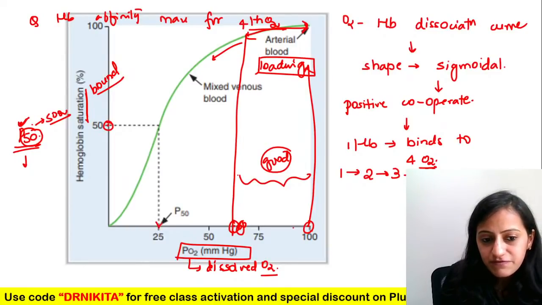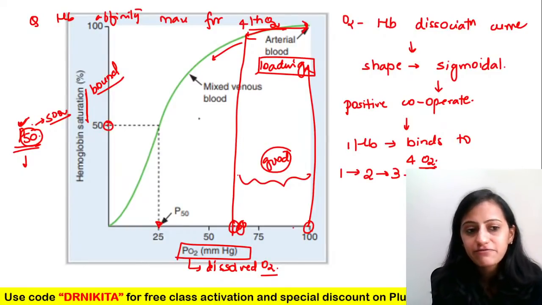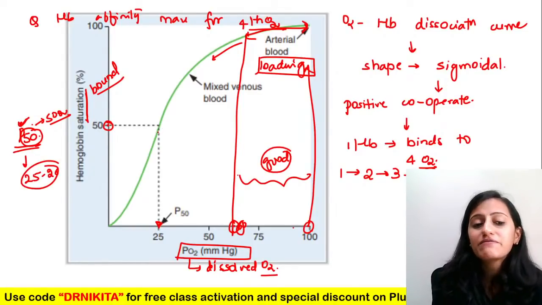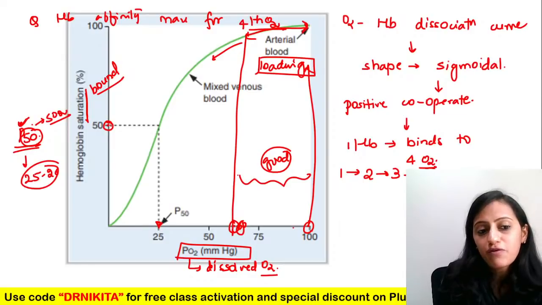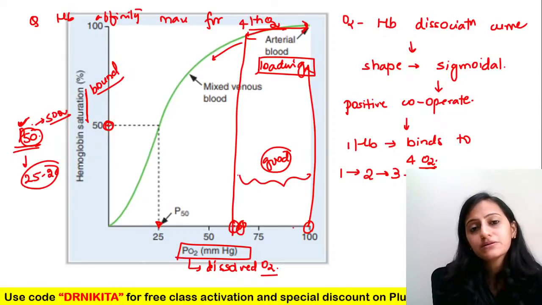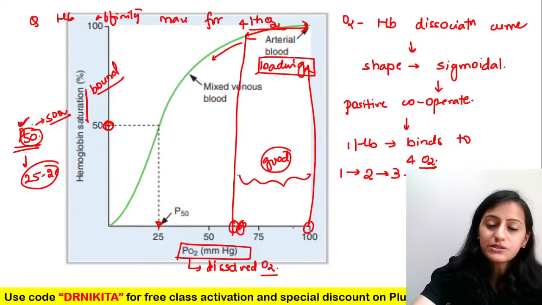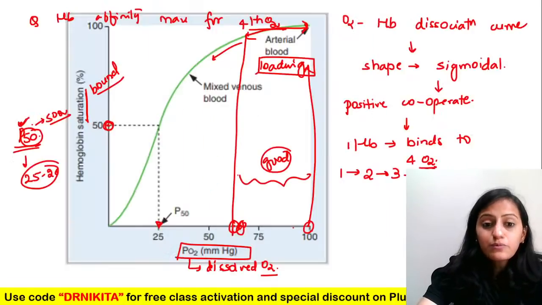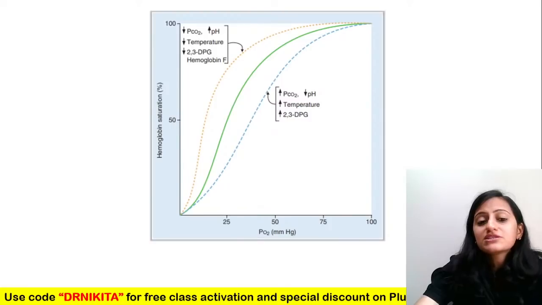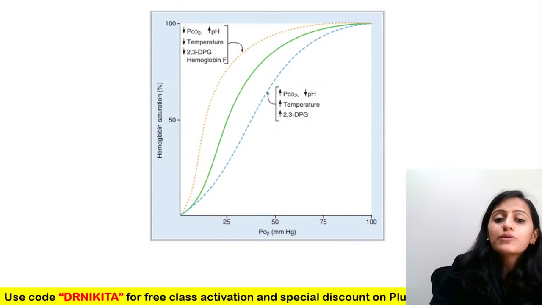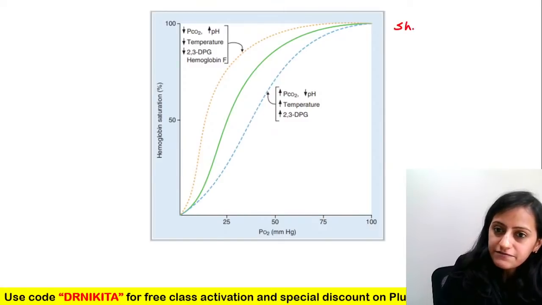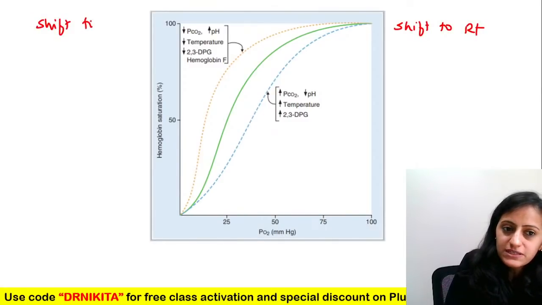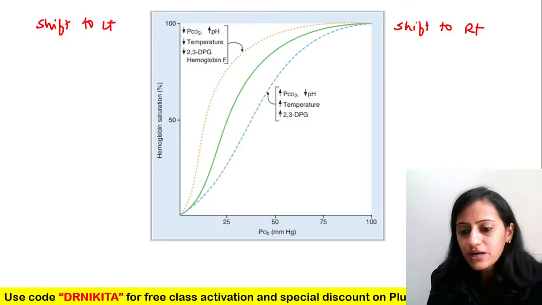How much is the P50 generally? Around 25 to 26 millimeters of mercury is when we have 50% of hemoglobin saturated with oxygen. Now going to this one, what causes the shift to the right and what causes the shift to the left? What do we mean by shift to the right and shift to the left, and what are its meanings?